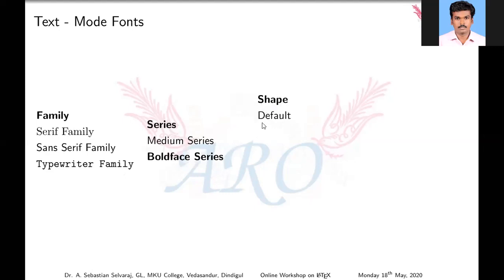Next one, shapes. What shapes are available? Upright is the default. Next one, italic shape, the slanted one. Next one, small caps. These are emphasized ones.